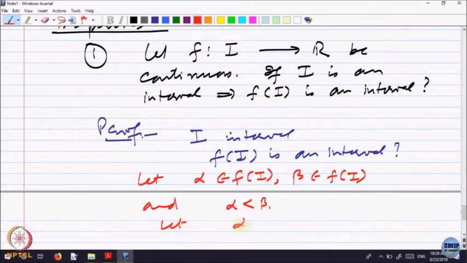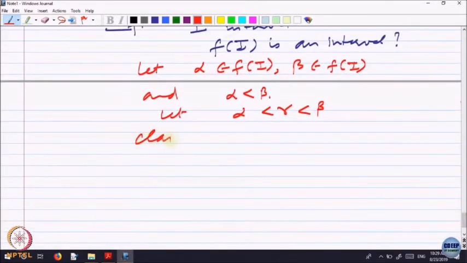Let alpha be less than gamma less than beta. Take a point in between. We have taken 2 points in f of I and we are looking at a point in between. The claim we want to analyze is that gamma belongs to f of I, right.